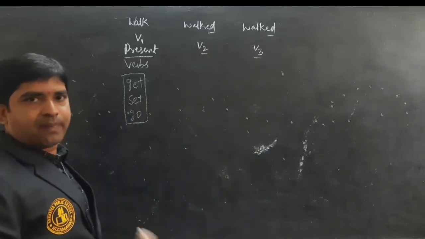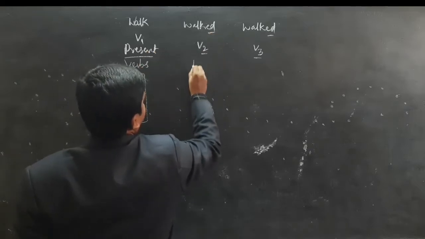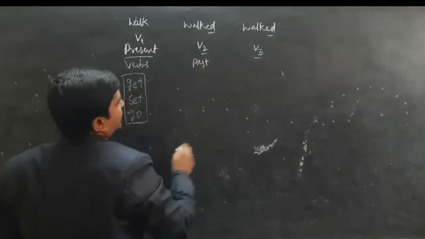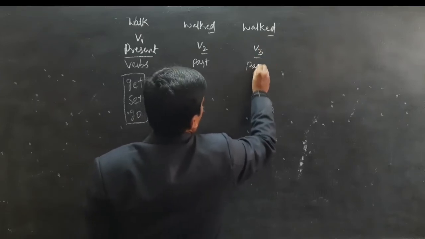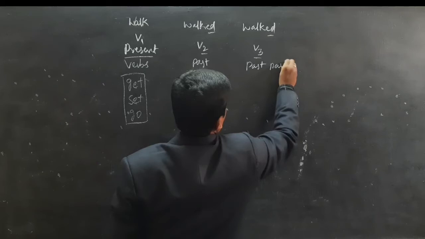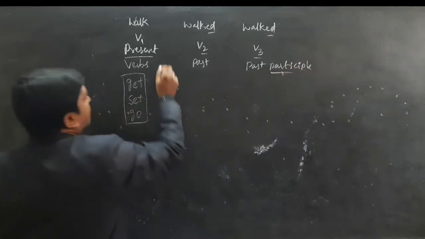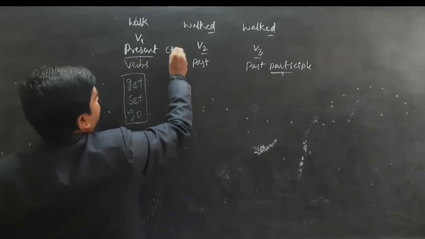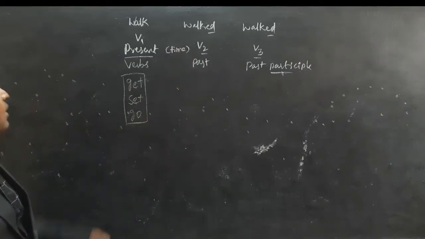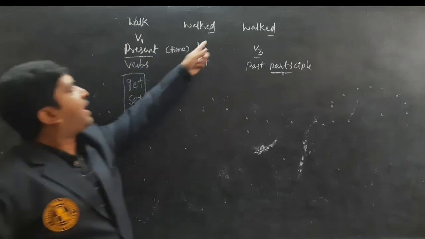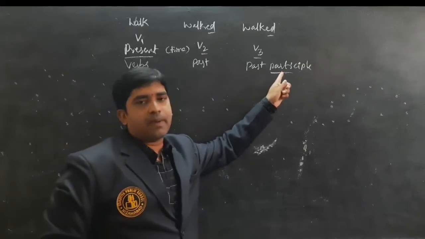Played, played, played. Here this is the present tense, this is past tense, and this is the past participle. The past participle is not indicating the time, while the tense verbs indicate time. Here to these verbs we are adding -ed and forming the past tense and past participle.